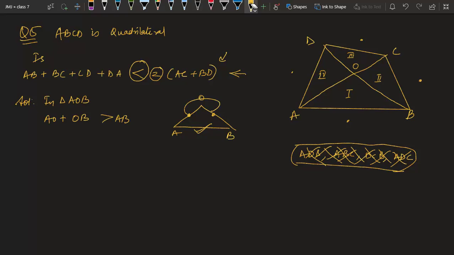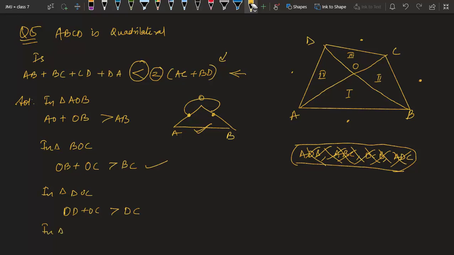That's it. Second thing, in triangle BOC, same thing, OB plus OC is more than BC. So this is also okay. In triangle DOC, we have OD plus OC more than DC, or CD you can say, no issue.